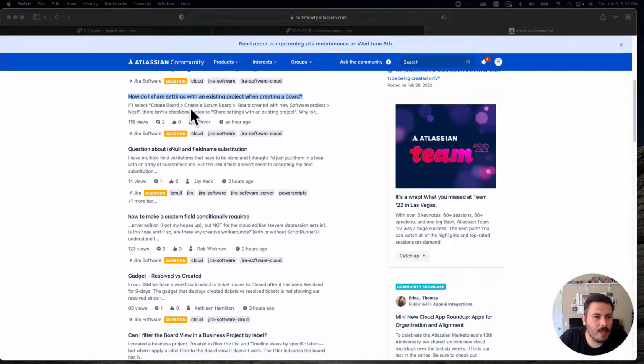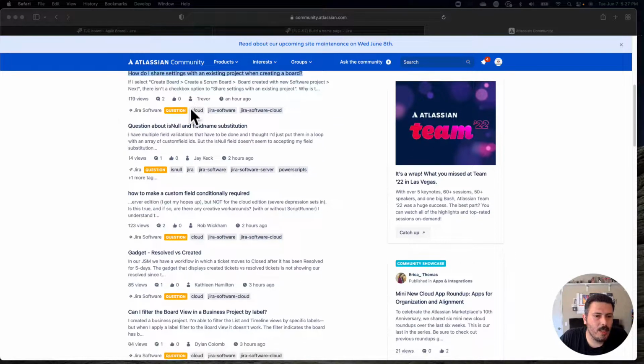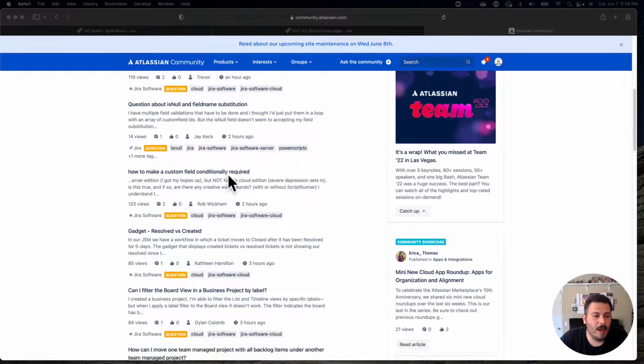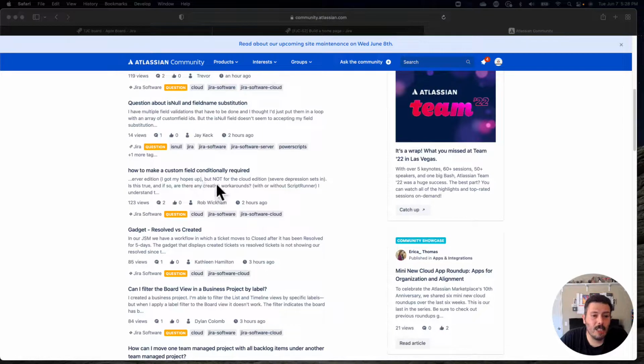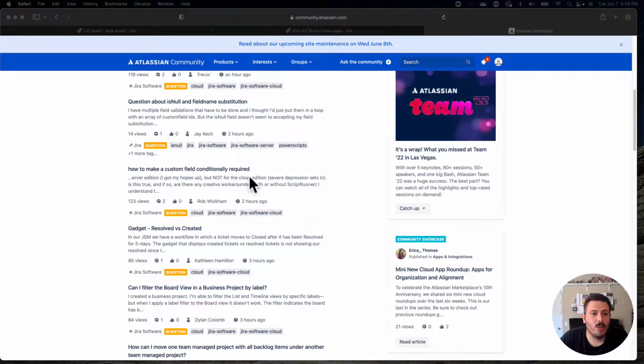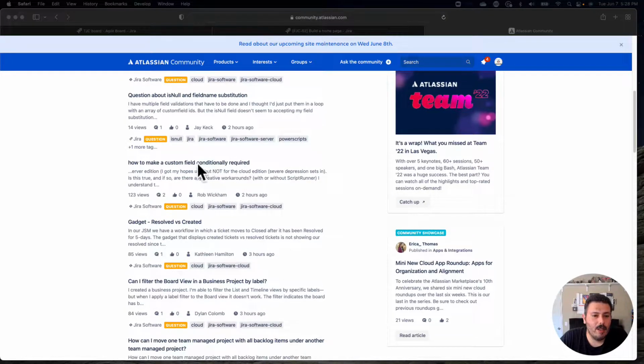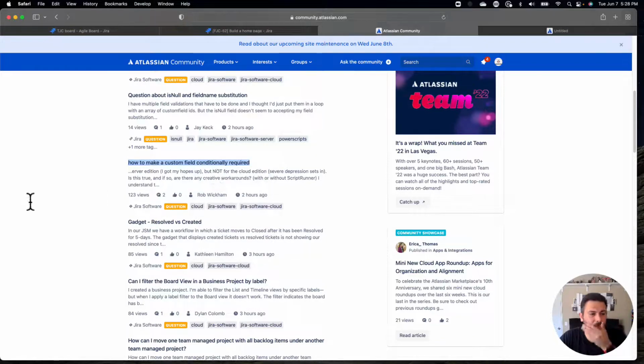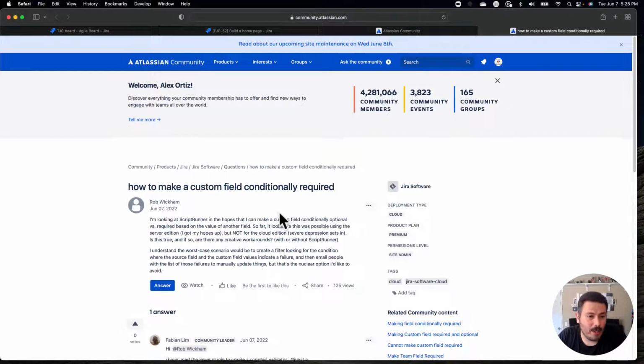This one's a server question, so I'm going to try to stay away from that one, and I'm seeing PowerScript, so that one sounds a little bit more intimidating than it needs to be, so I'm going to skip on that one. How do I make a custom field conditionally required? Ooh. So I don't know that that's possible, so let's take a look at this question. This is an interesting question. I probably shouldn't be picking questions that are really, really hard, and I should probably gate these.